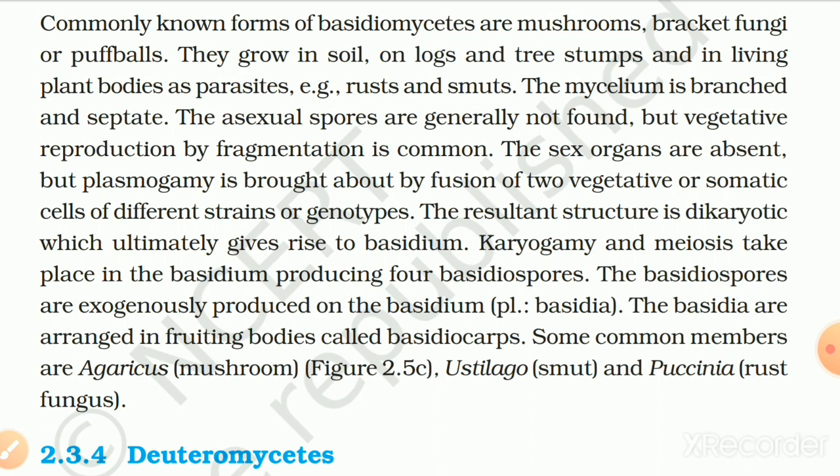Karyogamy and meiosis take place in the basidium, producing four basidiospores. The basidiospores are exogenously produced on the basidium, plural basidia. The basidia are arranged in fruiting bodies called basidiocarps. Some common members are Agaricus (mushroom), figure 2.5c, Ustilago (smut), and Puccinia (rust fungus).